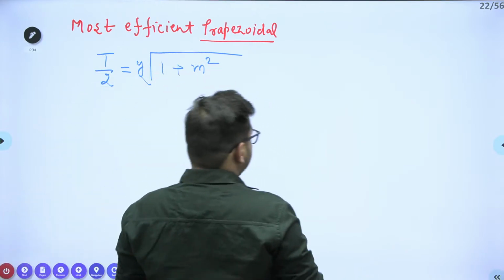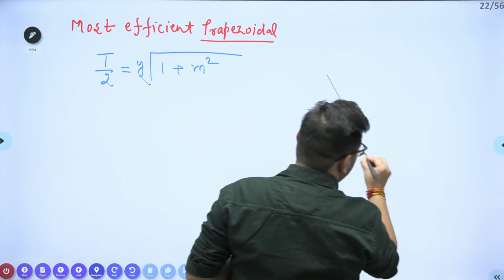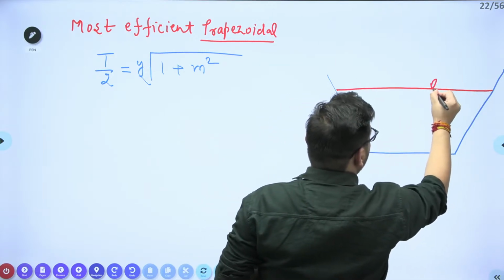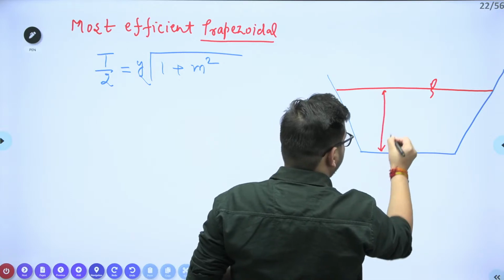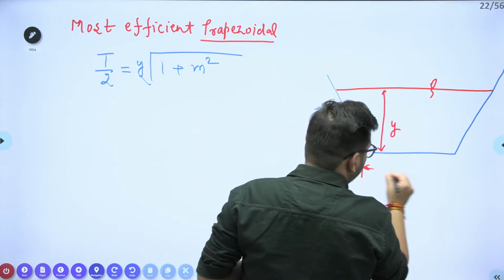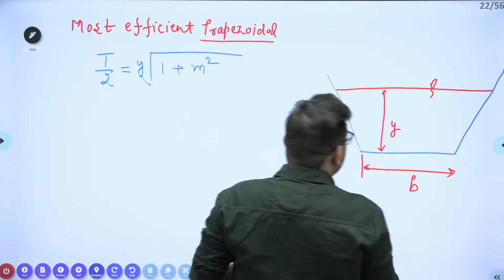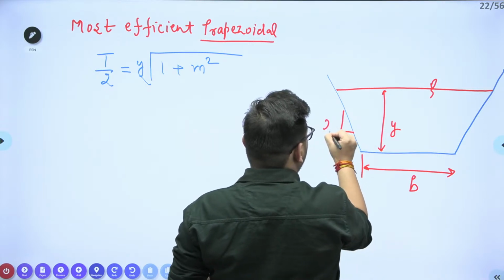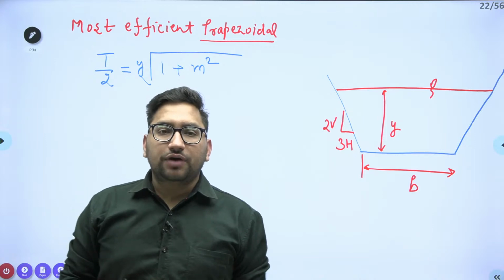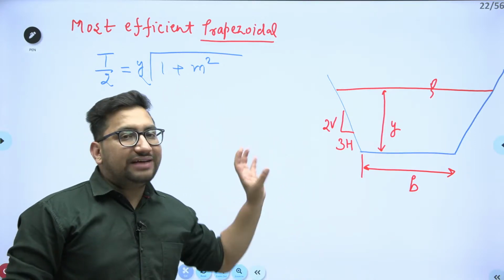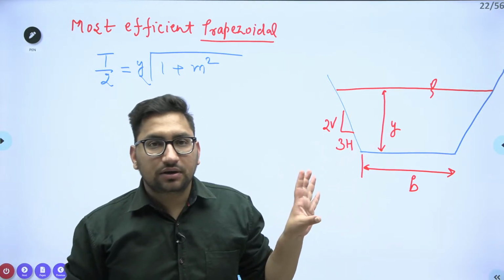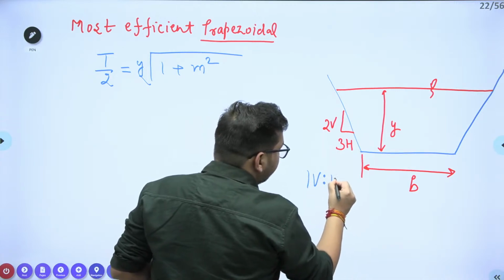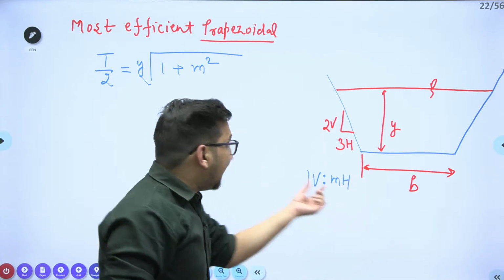Clear? Just for your reference, I'll again draw that trapezoidal channel. So this is your trapezoidal channel. This is your depth of flow section, that is y value. Let's suppose this width is b. Now side slope is given to you, that is 3 horizontal to 2 vertical. But whenever we have seen the slope, we have seen it as 1 vertical to m horizontal, and I am using this m value in the equation.